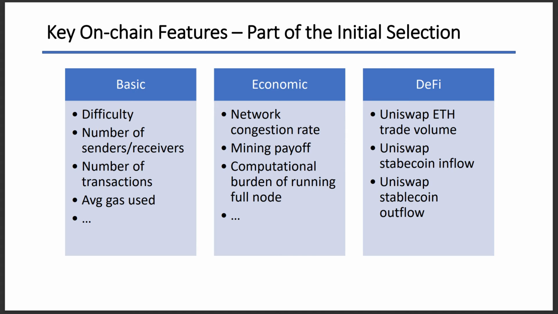Here are some of the key on-chain features from our initial selection. We have basic features that can be easily derived from on-chain data, for example, difficulty of the block, number of unique sender and receiver addresses, number of transactions, and average gas used. We also have more complex features based on the literature of fundamental economic models, because we want to explore the relationship in, for example, the proof of work mining market, the block space market, or how it is related to activities against the DeFi liquidity pool.